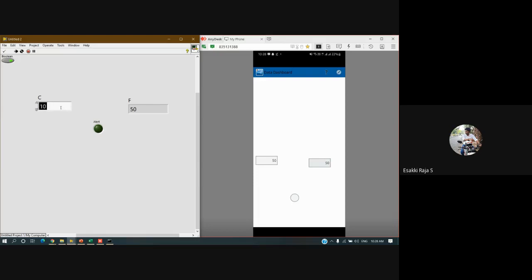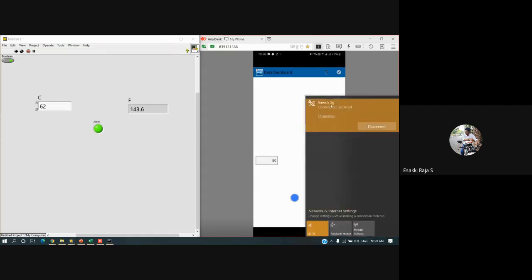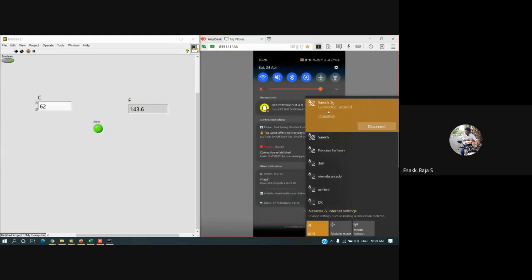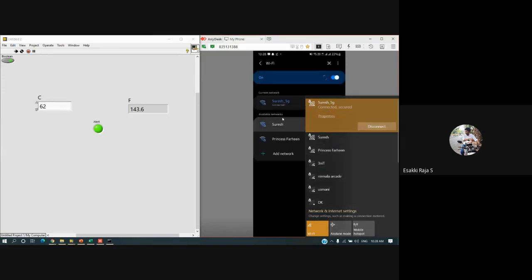We can see if I enter some 62 and click update, the new value is updated here as well as on my mobile dashboard. If you want to monitor in a local area, like within your college, what you can do is connect your laptop as well as mobile to the same network. Here you can see my laptop as well as my mobile. Both are connected to the same Wi-Fi, so that is the reason I can transfer it.